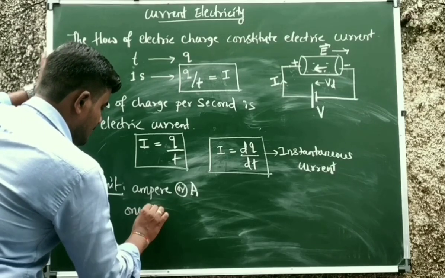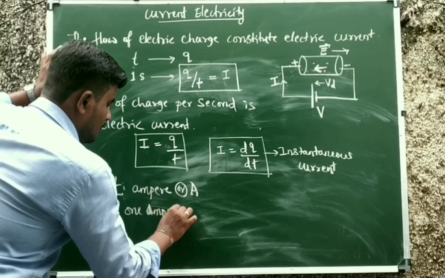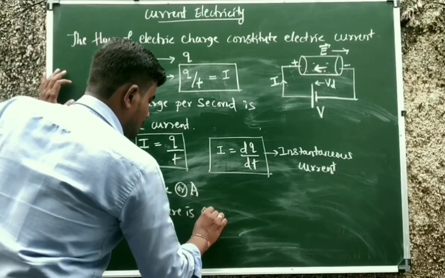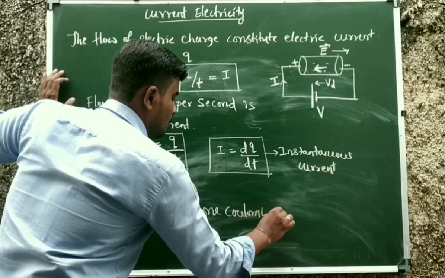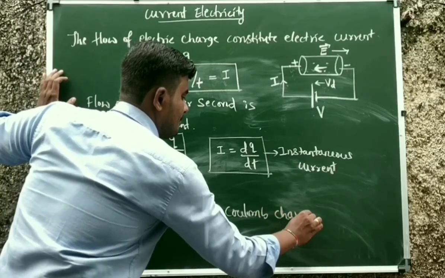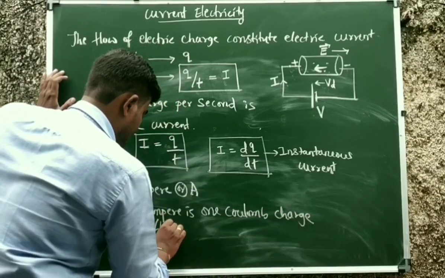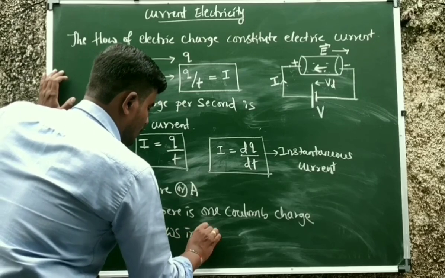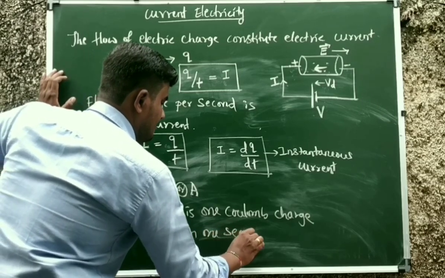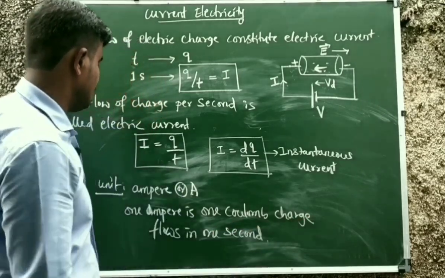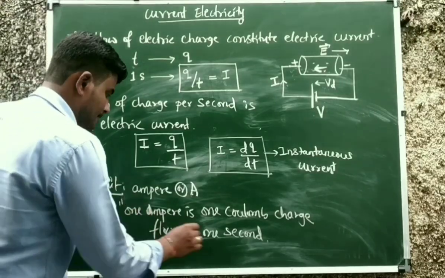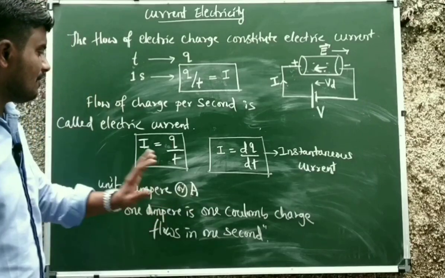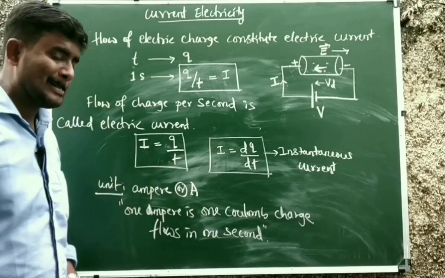1 ampere is 1 coulomb of charge flowing in 1 second. Right? So this is the definition of 1 ampere, and this is the unit of ampere.